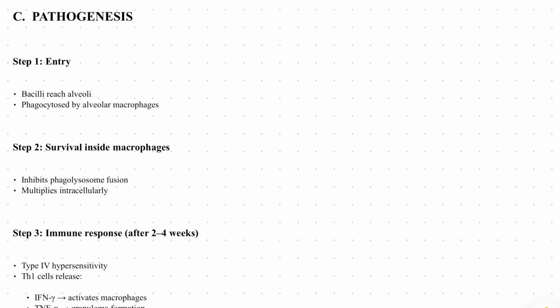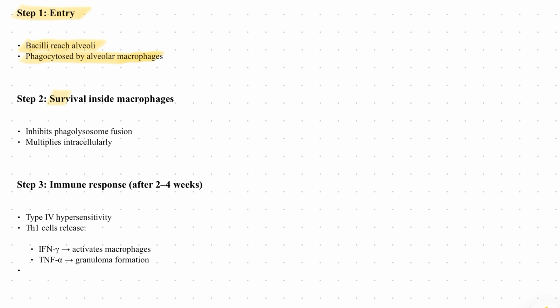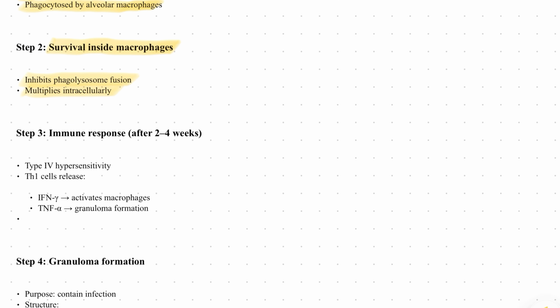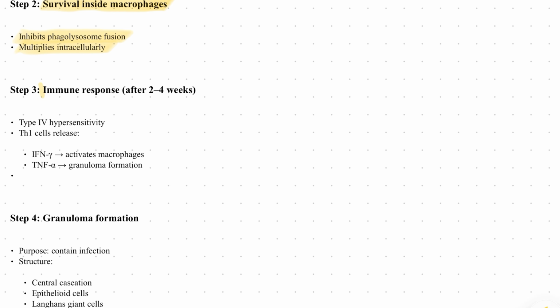Then coming to pathogenesis, let's go stepwise to make it simple. Step 1, as usual, it enters your body, where bacilli reach the alveoli and are phagocytosed by alveolar macrophages. Then the second step is survival inside the macrophage. As the macrophage phagocytoses the bacilli, what happens?